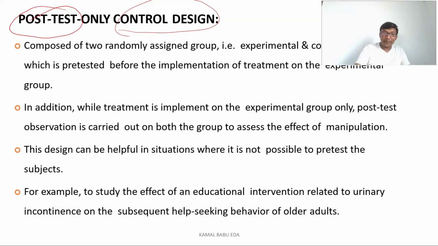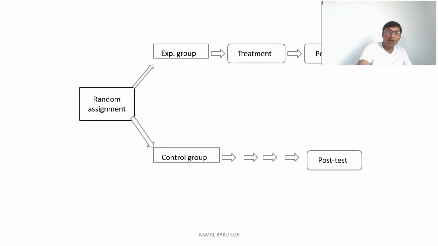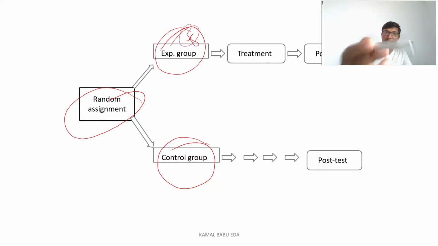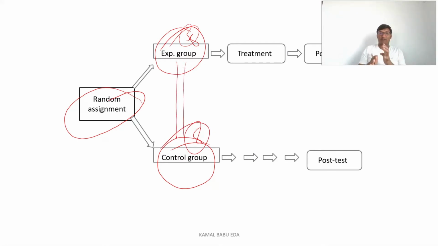If you see the picture here, we have 2 types of groups: the experimental group and the control group. In the experimental group, we are assigning the samples by random assignment, as discussed in the earlier slide, through the lottery method, flip coin method, blindfold method or table method. We are taking 5 samples in the experimental group, for example; you can take any number of samples depending on the study. We take some samples in the control group as well. The samples in the experimental group and the control group are equal in number. We are not changing the number.